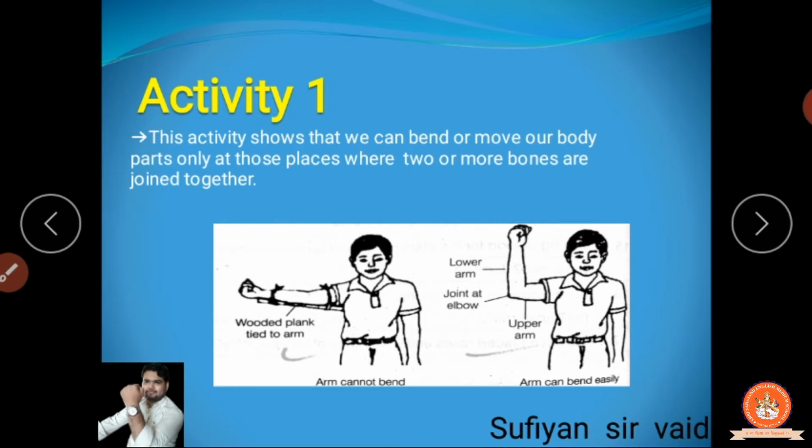It means that a straight or long bone is not going to bend. But if two or more bones are joined together at a position, the body is going to move there. You can observe it at each and every part of your body. If you look at the finger, elbow, neck, even the leg and thigh, at many places where two or more bones are joined together, over that part only the body is going to move.